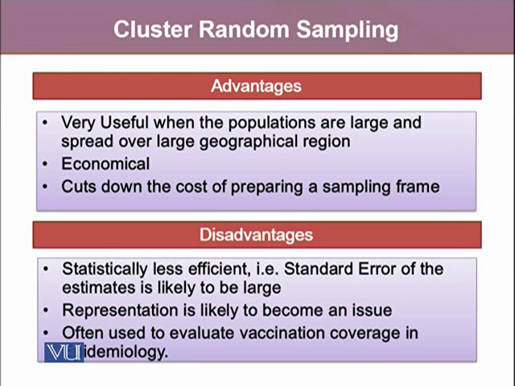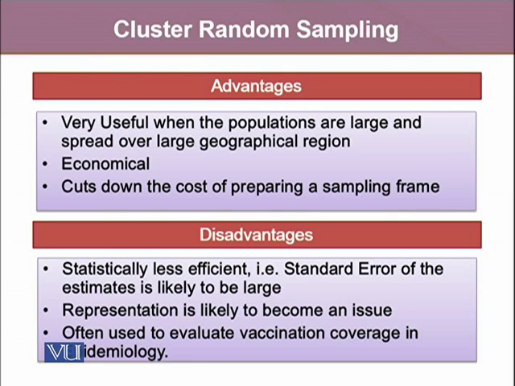Representation is likely to become an issue because sometimes people coming from the same race, same economic background, or similar characteristics live together. So sometimes it's really hard to find the whole lot of diversity that one may want to capture while conducting the sampling methodology.